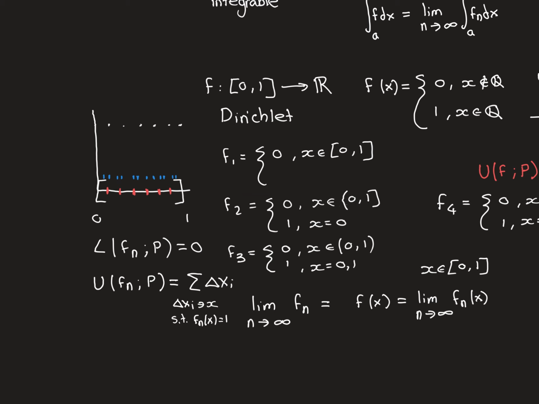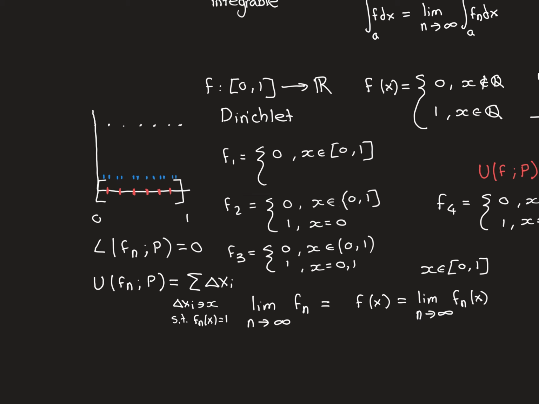Now, we know that there are finitely many points that are being mapped onto 1, so what you can do is make these subintervals that contain those finitely many points as small as you like. You can make them indefinitely small. They have to still contain that point that's being mapped onto 1, but you can make them really, really tiny, and therefore you can make this sum, which is the value of the upper Riemann sum, as small as you like.